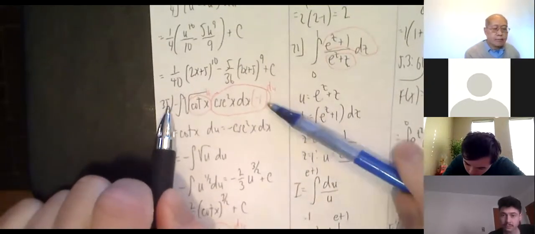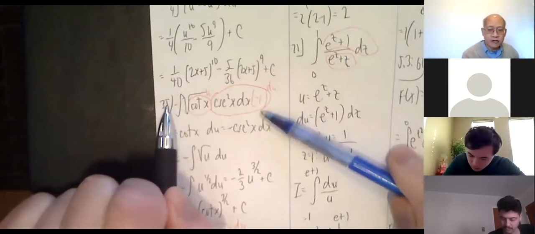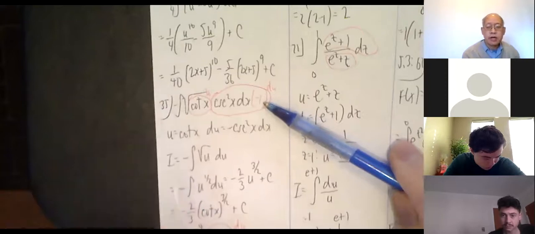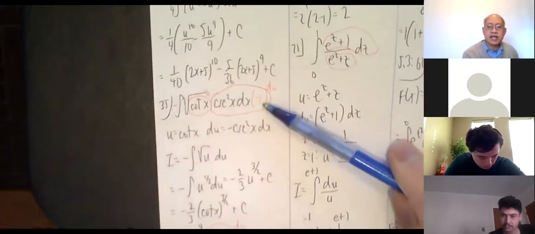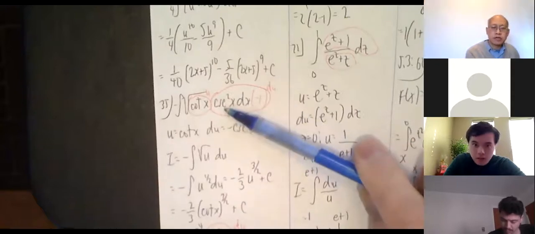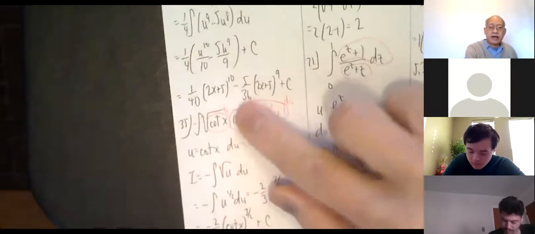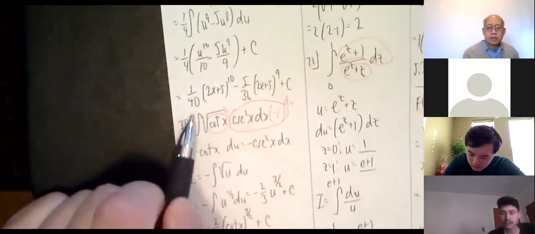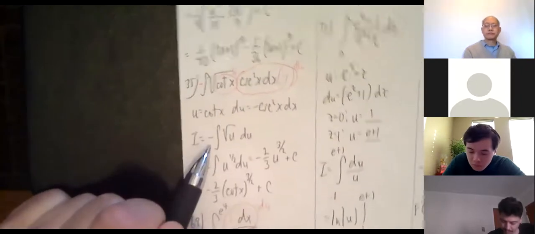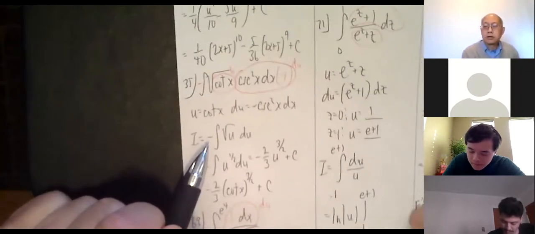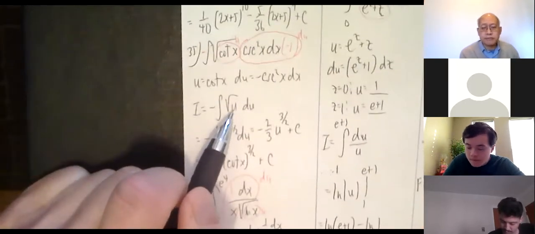Again, by doing this step, I'm multiplying the entire expression by 1 in the form of -1 times -1. But I need a -1 here because I can't change this to du until I see exactly a -1 times a cosecant squared x times a dx, which I now see. So now I can erase all of that, replace it with du, replace the cotangent with radical u, and there's a minus out in front. Okay, so I have negative integral of radical u du, and now it's fairly straightforward.